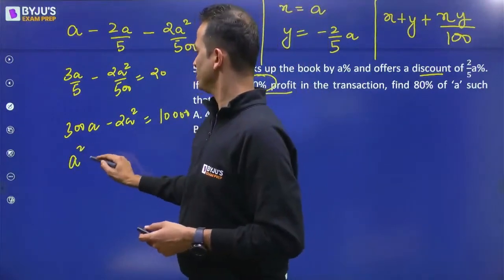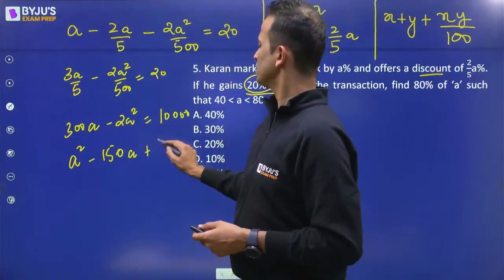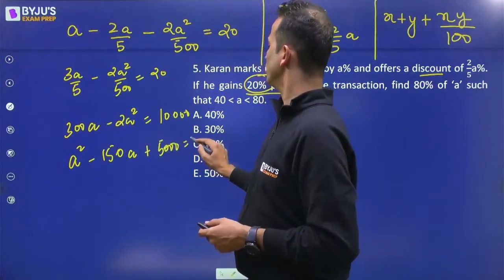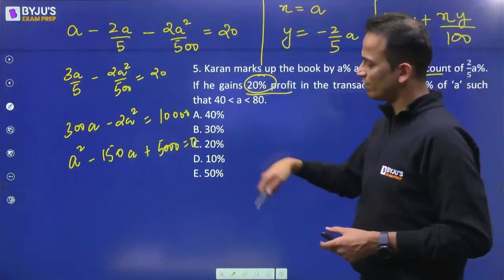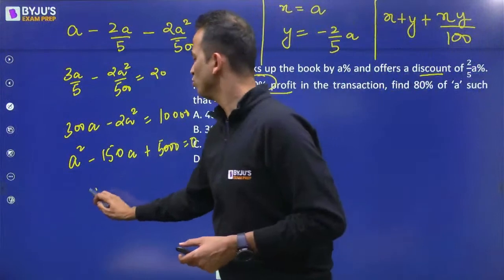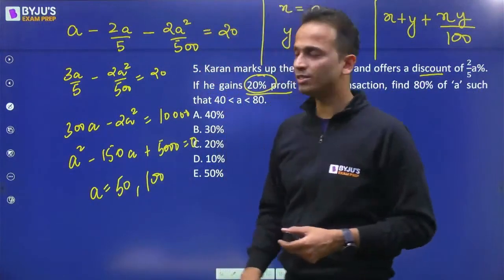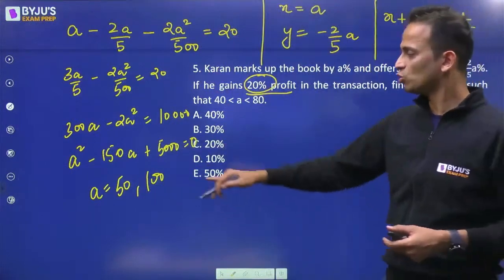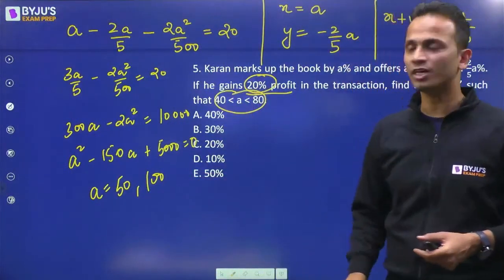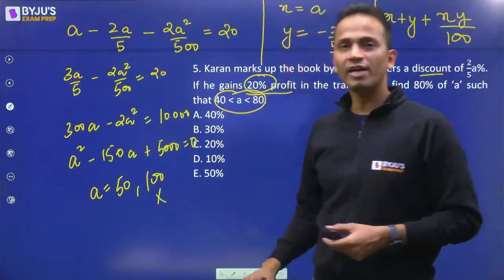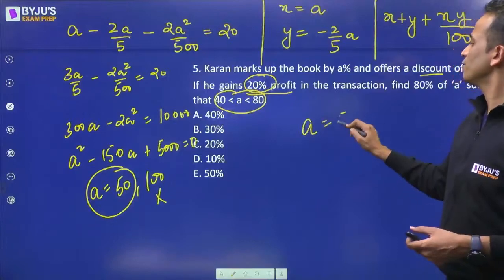So a square minus 150a plus 5,000 equal to 0. Upon simplifying, minus 100 minus 50, that will give me 5,000. Okay, so the value of a is 50 or 100, right? So upon solving this quadratic, I've got two values of a, 50 or 100. Since they are saying that a is between 40 and 80, so this value of a is rejected and the final value of a is 50.